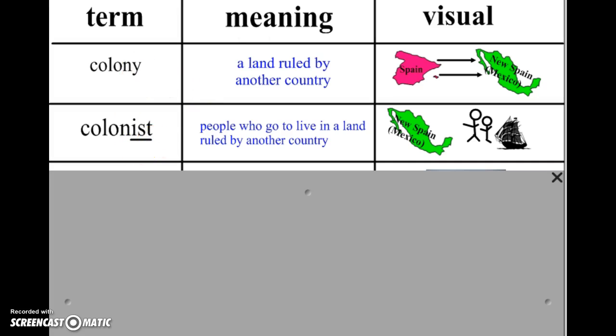So a colonist, people who go to live in a land ruled by another country. In this case, we have my awesome stick people here on their fabulous ship, and they're traveling to New Spain. They're going to become colonists there.